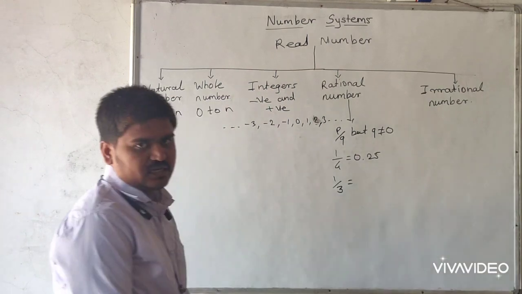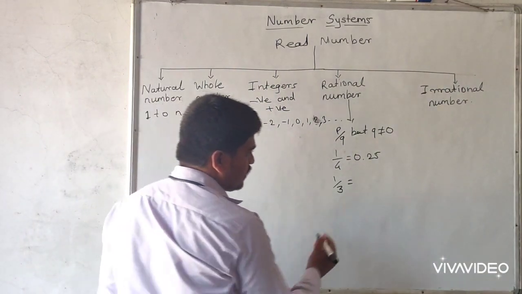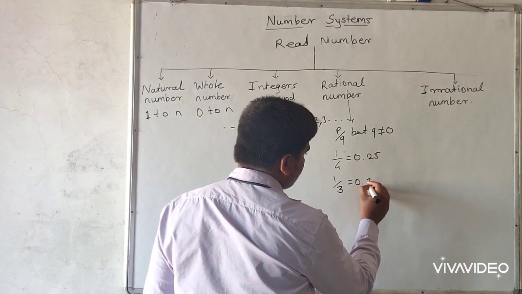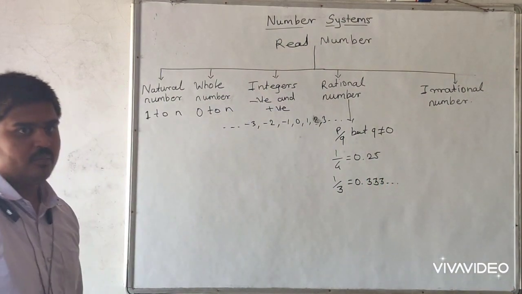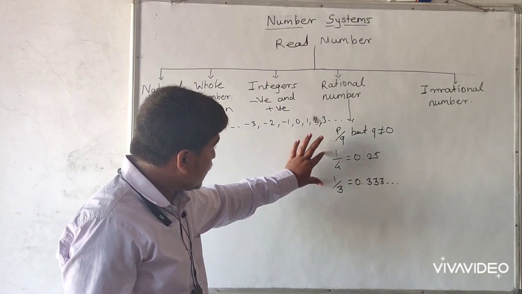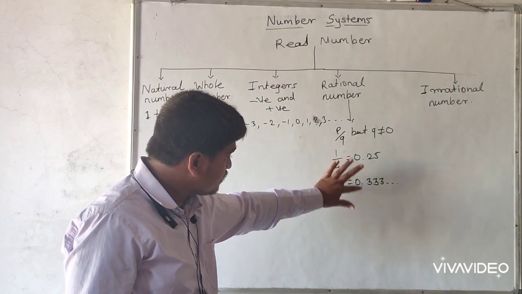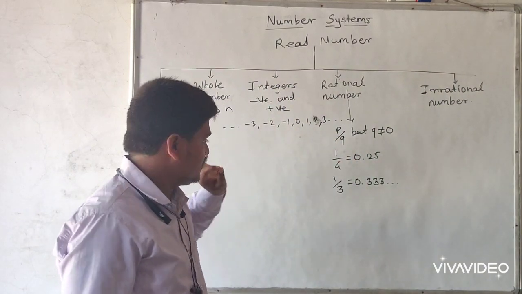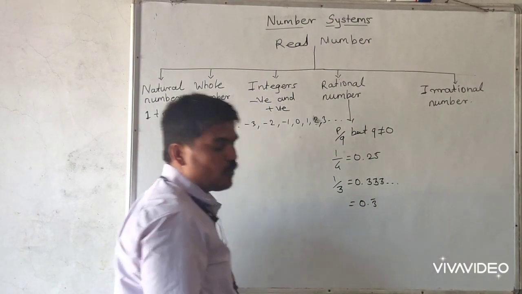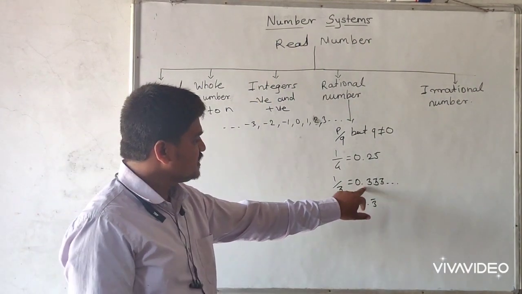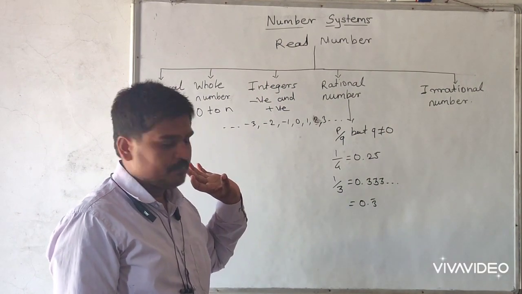Again we can take one more example, 1 by 3. This is also a rational number, and the decimal expansion of this rational number is 0.33 and so on. These both are rational numbers, but their decimal expansions are different. Directly we can write 0.3 bar, which means one digit, 3, is repeated continuously.